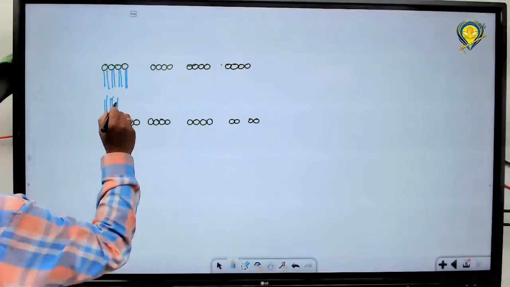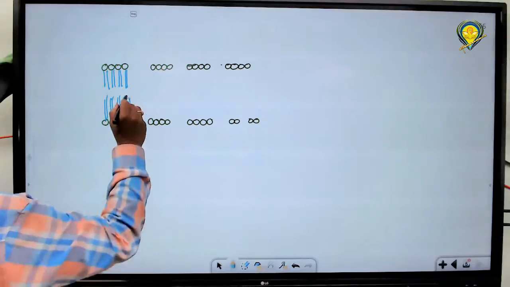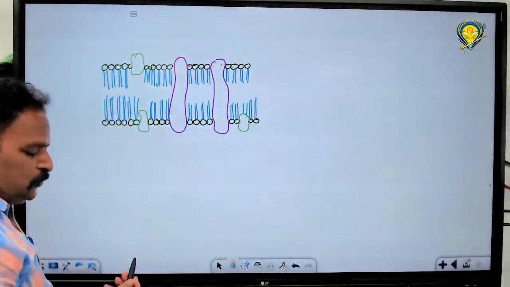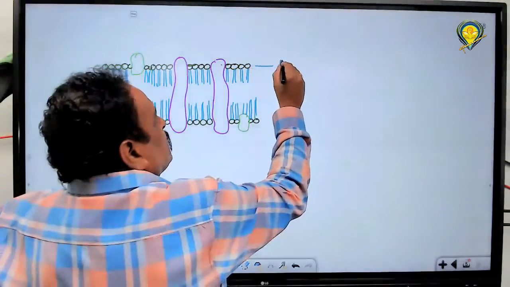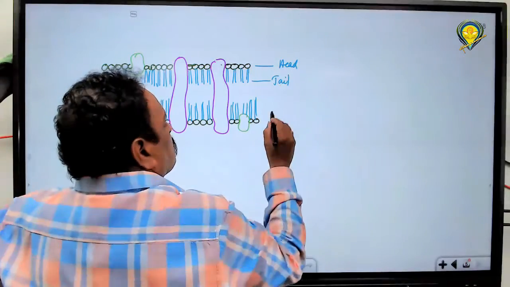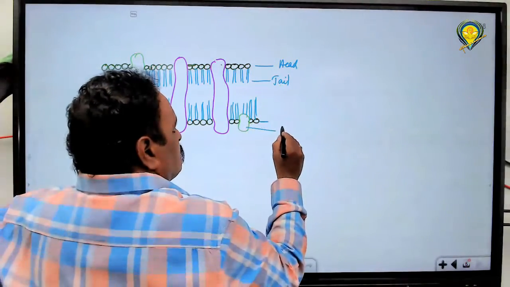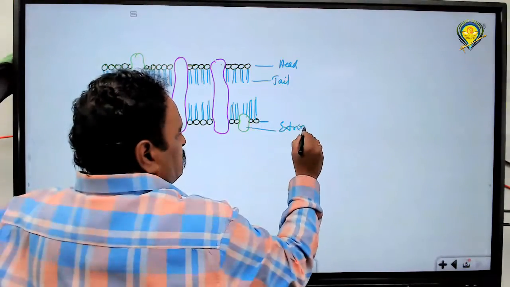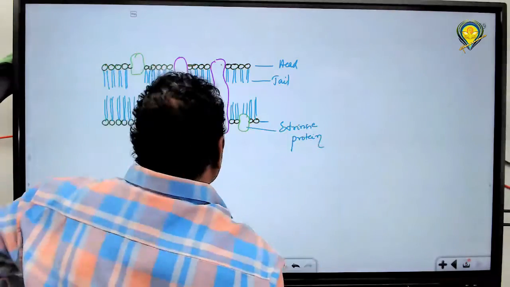So these are projected towards the center. This is the head. This is the tail. This one is the peripheral or extrinsic protein.